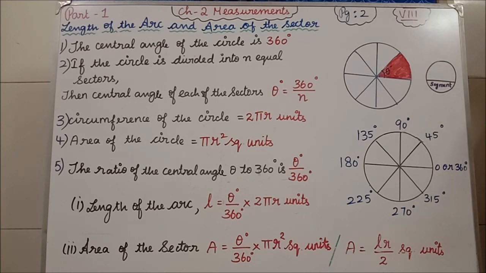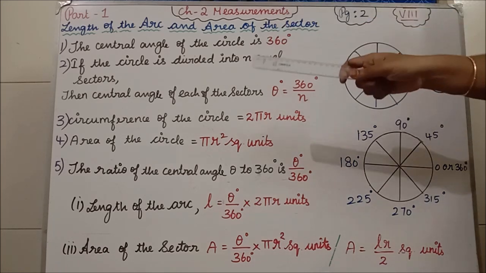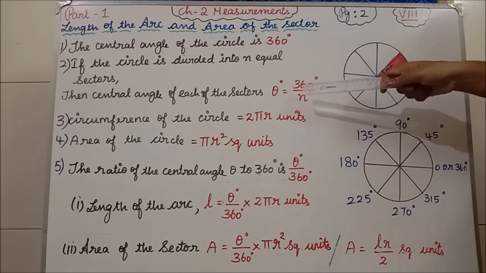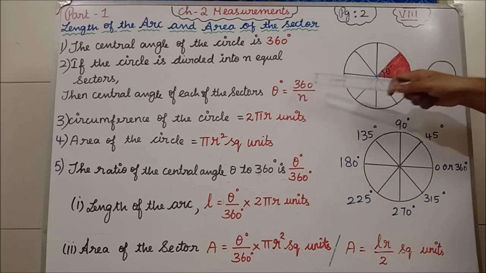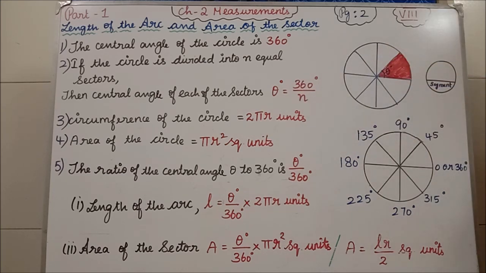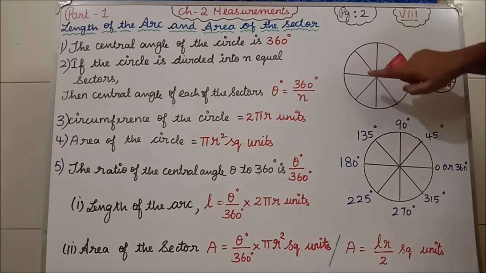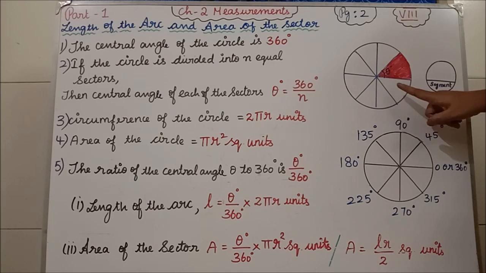Okay, so how to find the degree? The formula is: the central angle of each sector, theta, is equal to 360 degree divided by n. Okay, how do we find it? Theta is equal to 360 divided by how many? Now consider this is a circle. In this circle, how many sectors are we having? 1, 2, 3, 4, 5, 6, 7, 8.